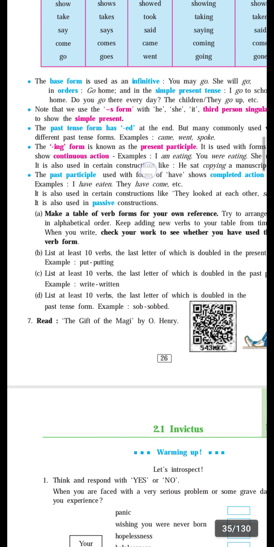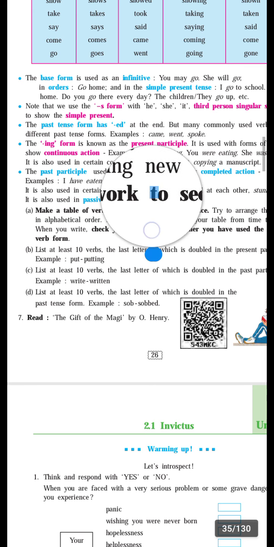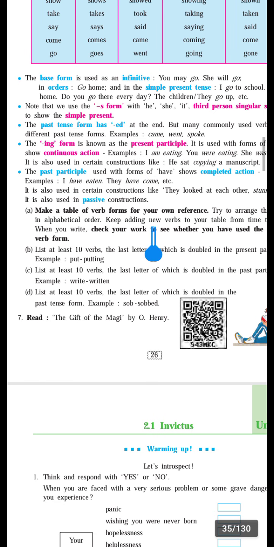And then the last question: list at least 10 verbs, the last letter of which is doubled in the past tense form. Past tense form, okay. It is not the present, it is not the past participle, but it is the past tense.